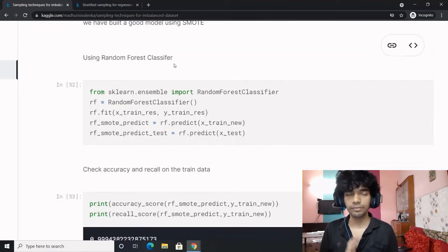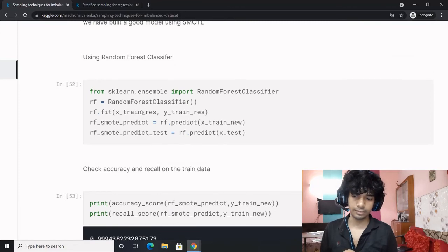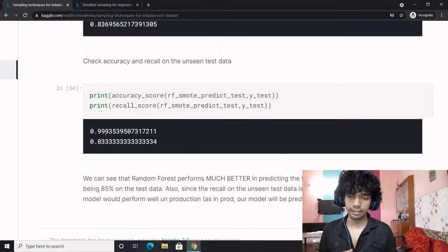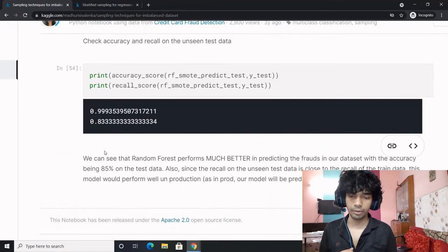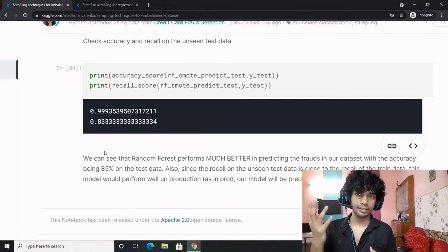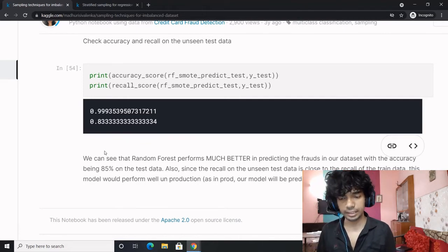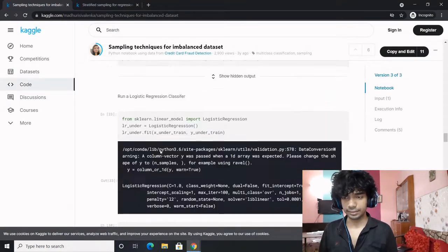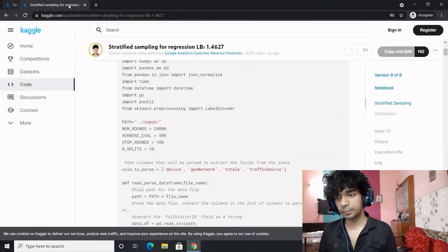Now you use a different algorithm, the random forest classifier, and the scores improve to 99 and 83. So is the case with test, 99 and 83, and you say that the models are predicting much better, with an accuracy of 85% on the test data. The recall on the unseen data set is close to the recall on the trained data set, and this would say that the model is performing well. Nice and interesting. Let's proceed to another notebook.